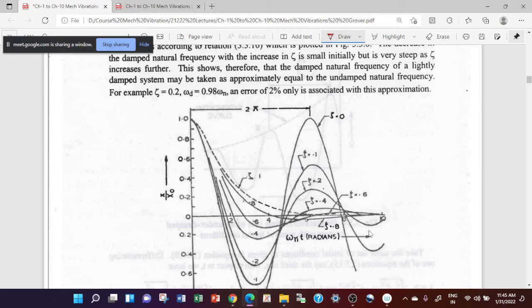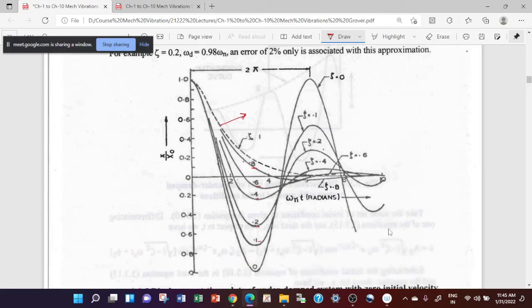So if I draw this equation along with other equations, this is your critical damping graph. And when you decrease zeta to less than 1, then it is 0.8, 0.6, 0.4, 0.2, 0.1, and then you have 0. It becomes an undamped vibration.